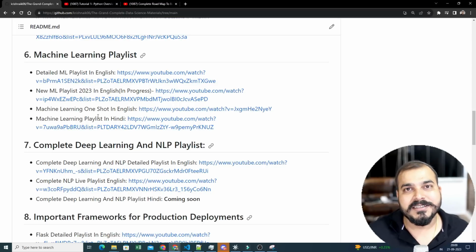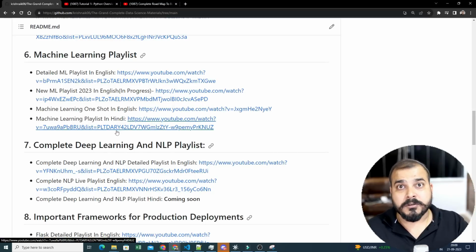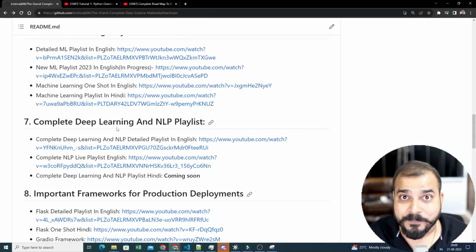Machine learning one shot in English, and a machine learning playlist in Hindi is also created. All these options that I'm giving you, let's say if you have interviews in 3 days, you can go ahead and see machine learning one shot in English and then refer to the materials also. I will talk about the materials as we go ahead.